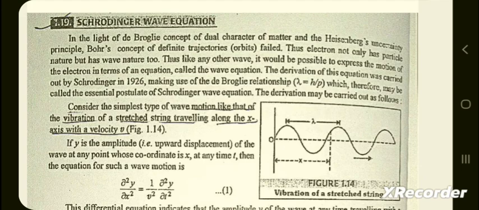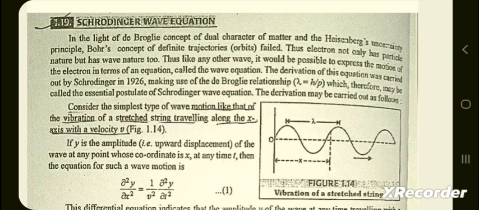The derivation of this equation was carried out by Schrödinger in 1926, making use of the de Broglie relationship lambda equals h by p, which therefore may be called the essential postulate of Schrödinger wave equation. The derivation may be carried out as follows.